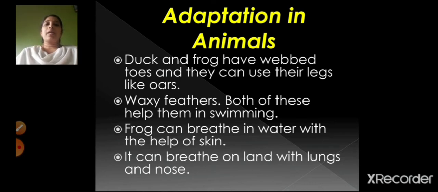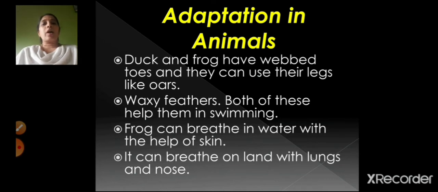Now frogs, they can breathe in water with the help of the skin. So whenever they are in water, how do these frogs breathe? With the help of the skin. And whenever they are on land, they breathe with the lungs and the nose, right? So frog is the best example of an amphibian.